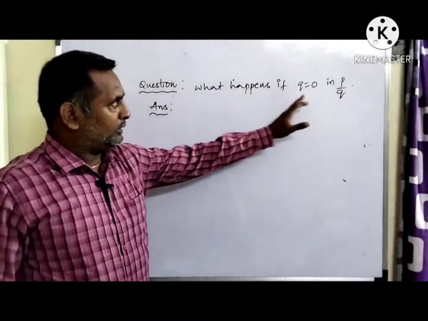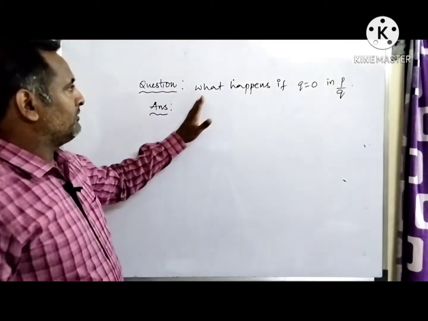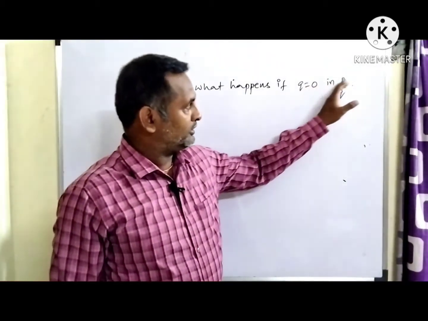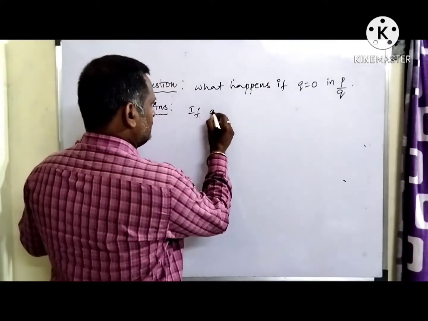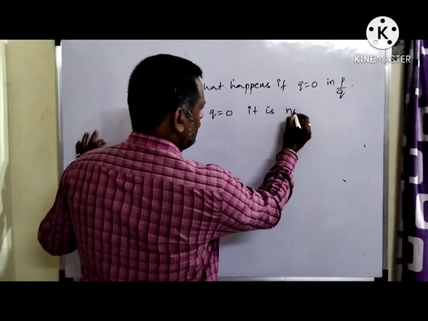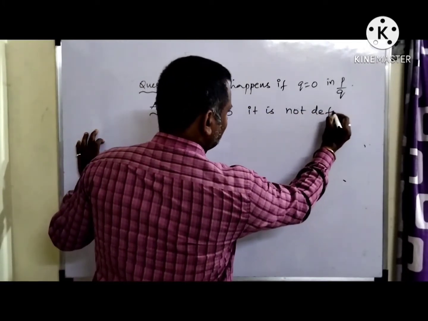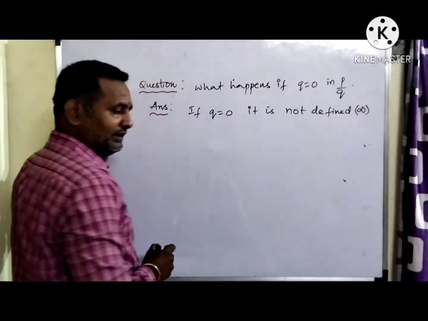What happens if Q is equal to 0 in P by Q? My question is, what happens if Q is equal to 0 in P by Q? Your answer should be, if Q is equal to 0, it is not defined. We call it infinite.